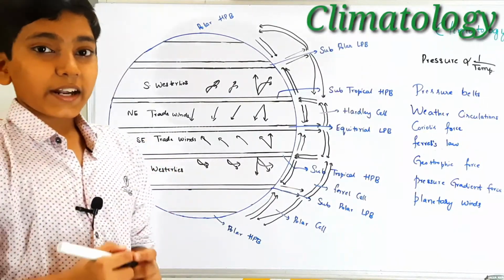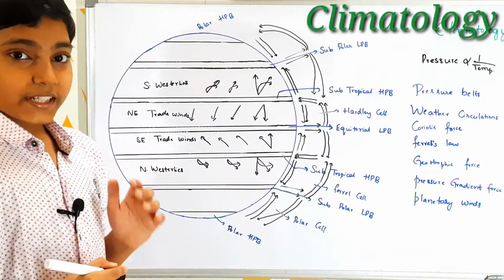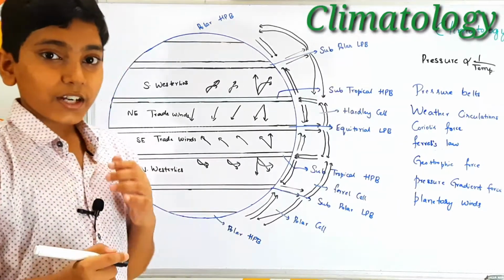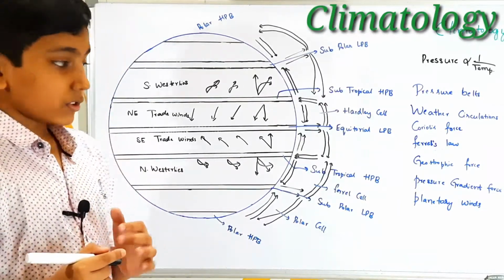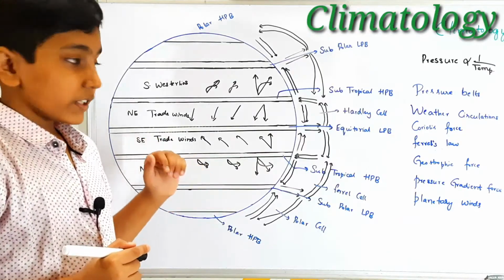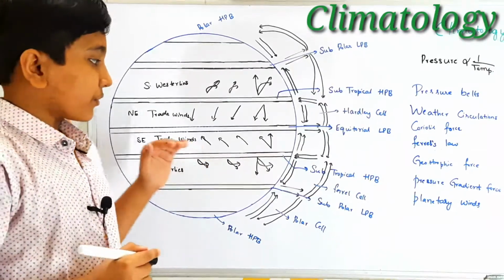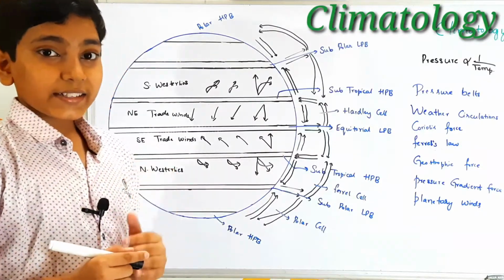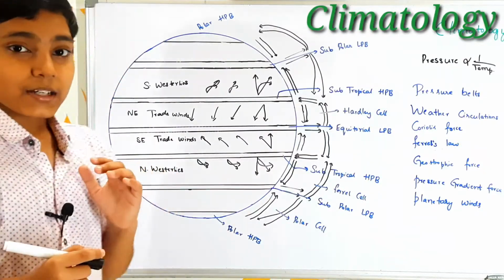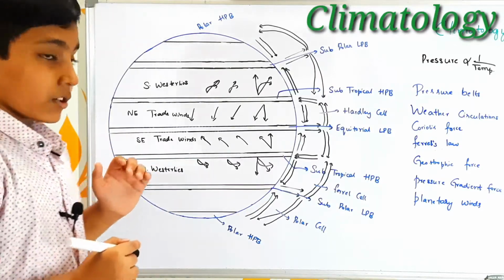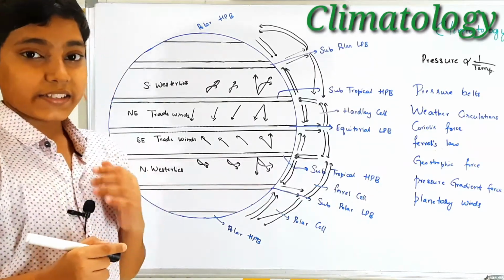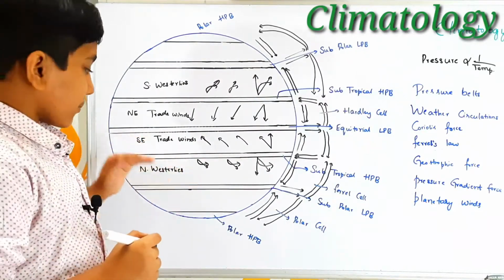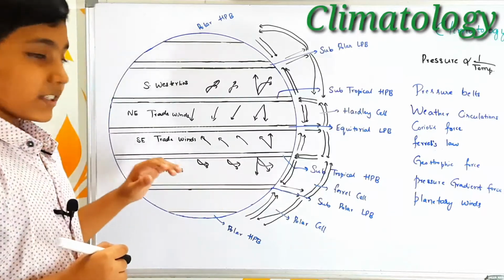So when the European traders and navigators wanted to trade with Australia, they had to use the northwesterly winds. And while using them, they named a few latitudes. 40 degrees south latitude, they named the roaring 40s. 50 degrees south latitude, they named the furious 50s. And 60 degrees south latitude, they named the shrieking 60s. So these are the types of winds which are a part of the northwesterlies. So that is about westerlies.